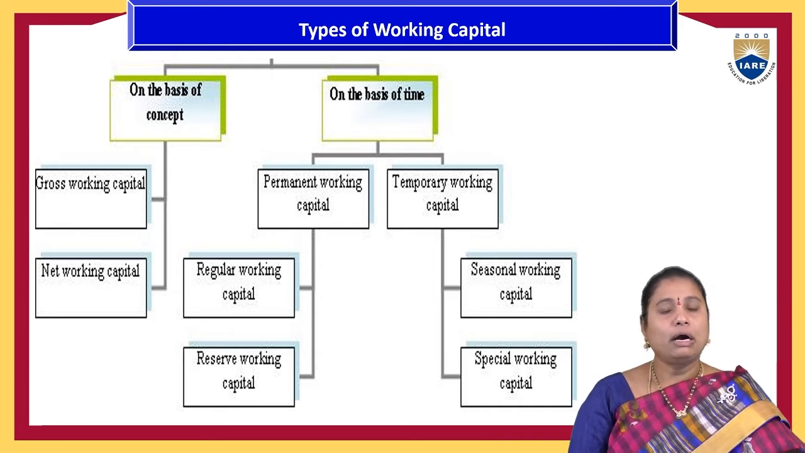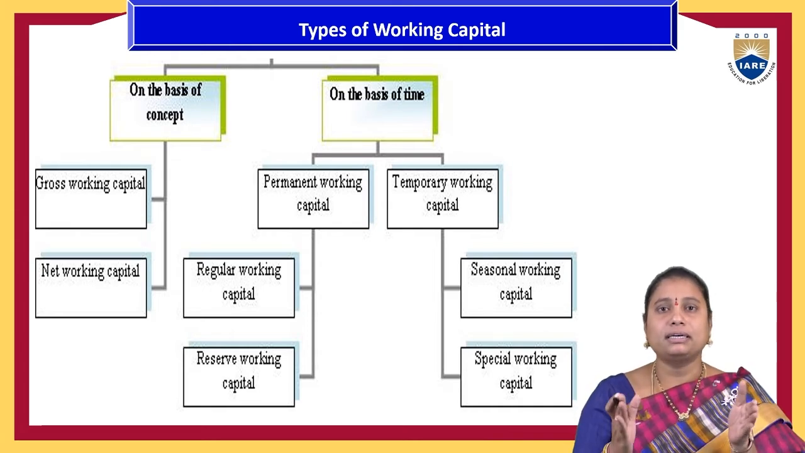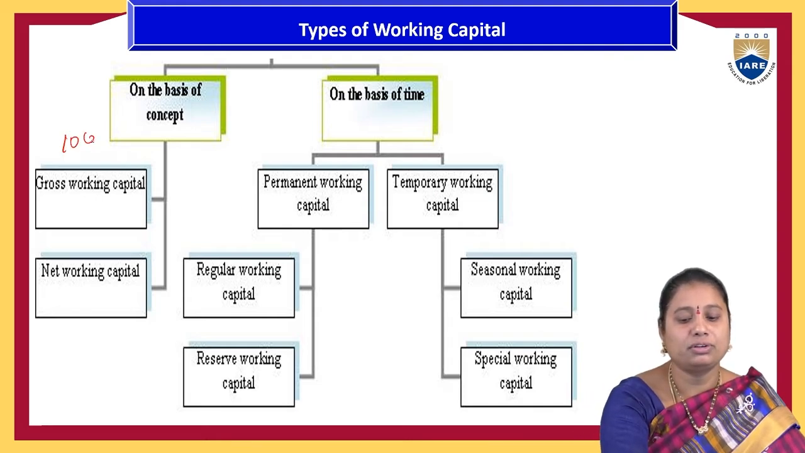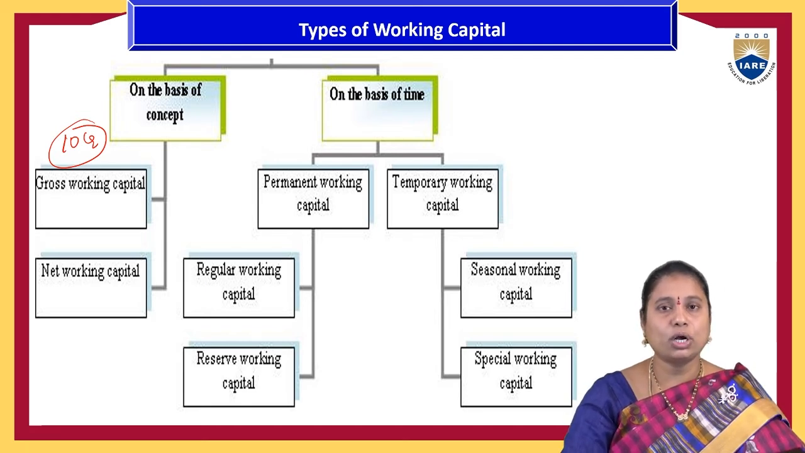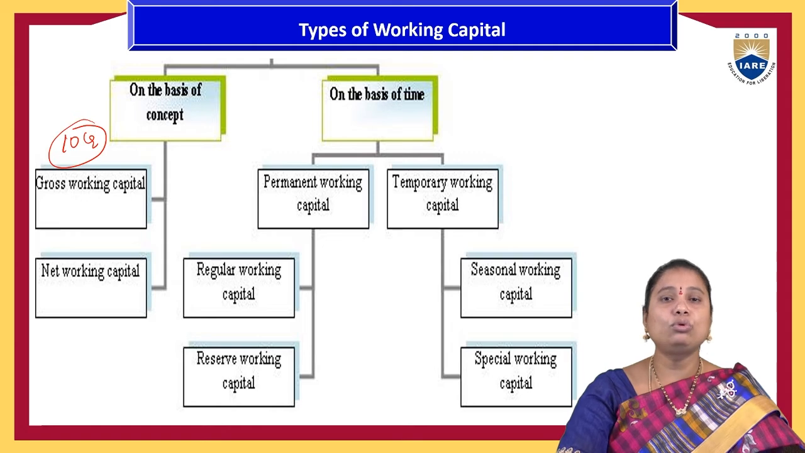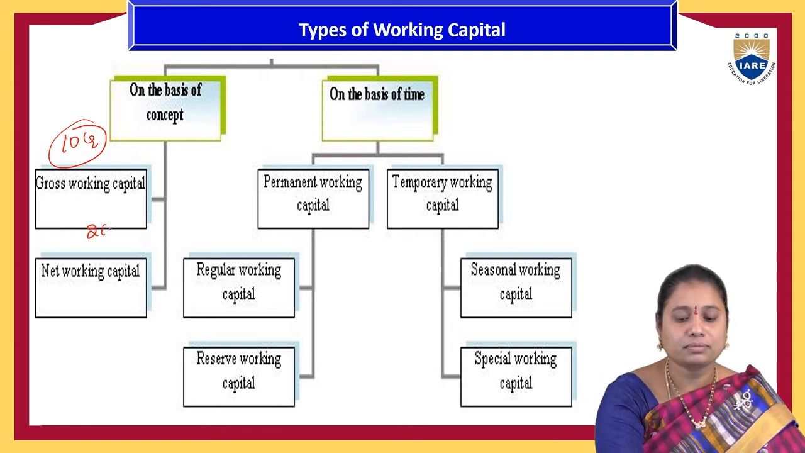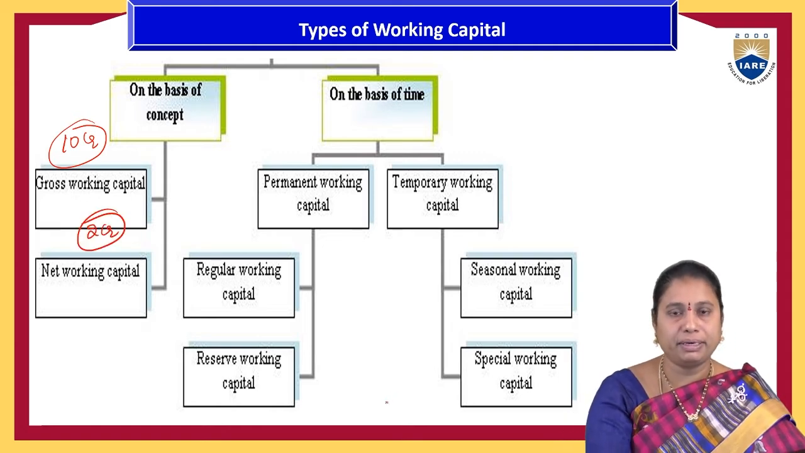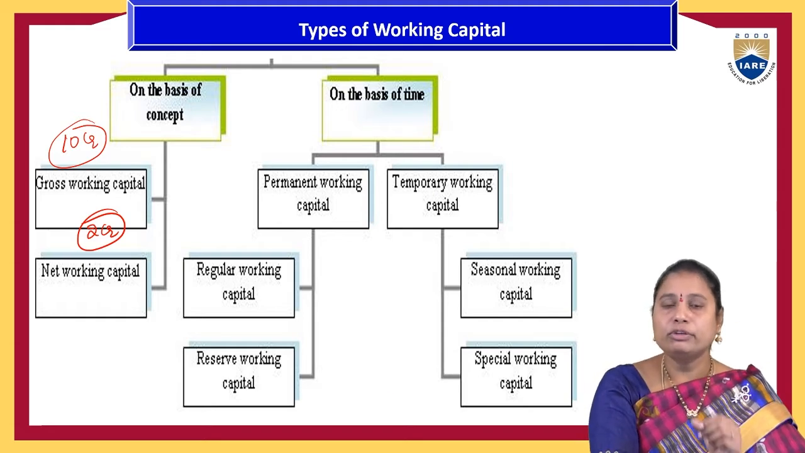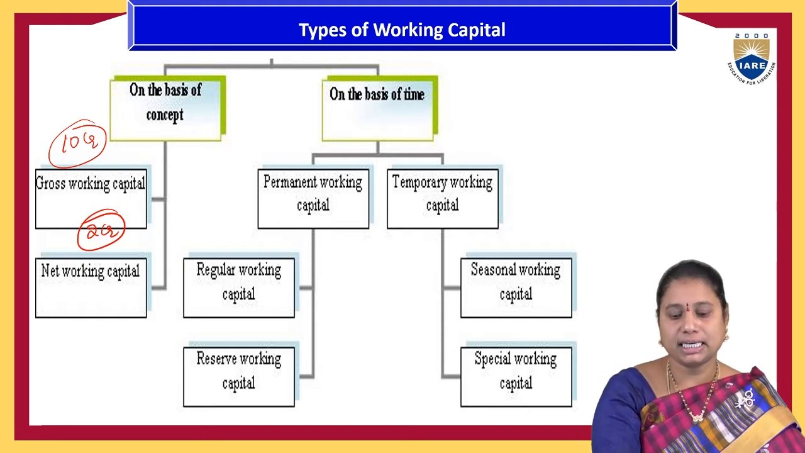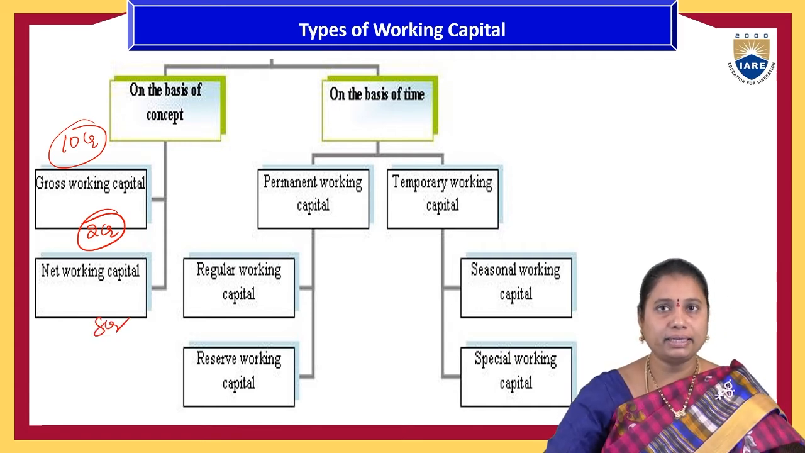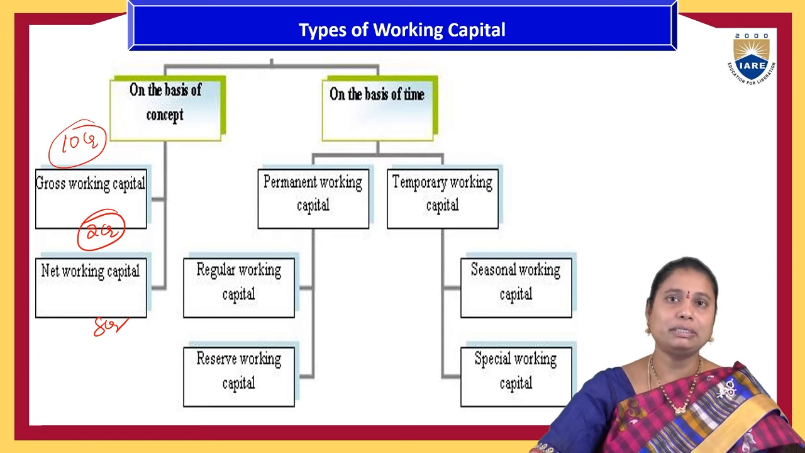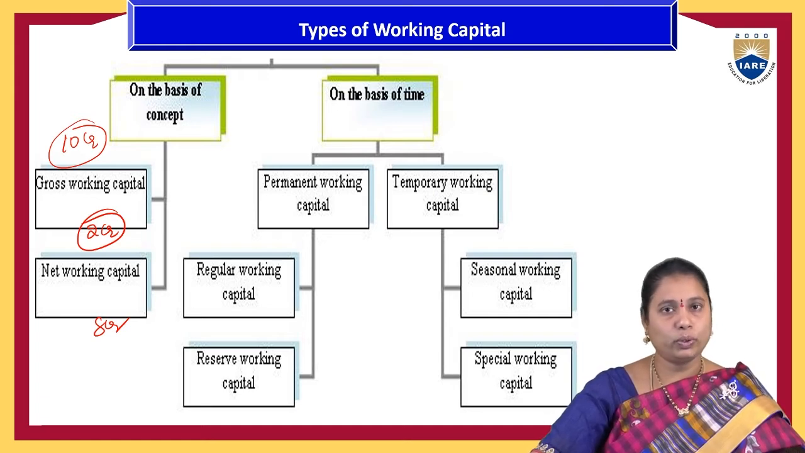For example, for this particular year, the organization has estimated 10 crores of funds they have to spend for the business activities or business operations. That is called the gross working capital. Already they have 2 crores of reserves with them for this working capital, carried from the previous year, which means the net amount required for these business activities is only 8 crores. That is called the net working capital. That is on the basis of the concept: gross working capital or net working capital.